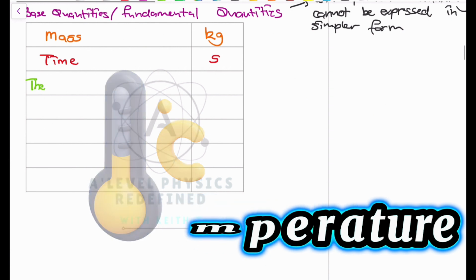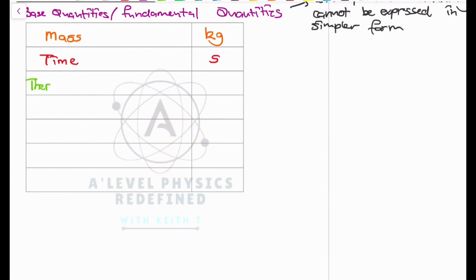Okay, so the other thing that we have on the list is thermodynamic temperature. And what is temperature measured in? Temperature is measured in kelvins, and kelvin is named after Lord Kelvin. He discovered this whole scale, the Kelvin scale, which is a substitute for the degrees Celsius scale. They sort of work hand in hand.